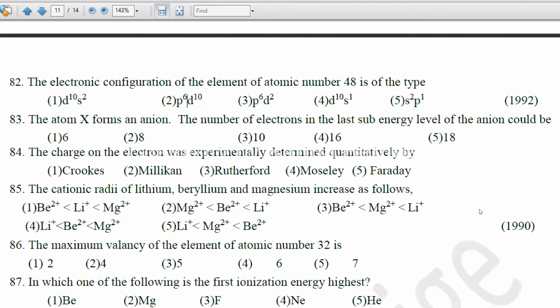Atomic number 48. Quickly get the answer for that. 82 and 83 both. Configuration of the element of atomic number 48.